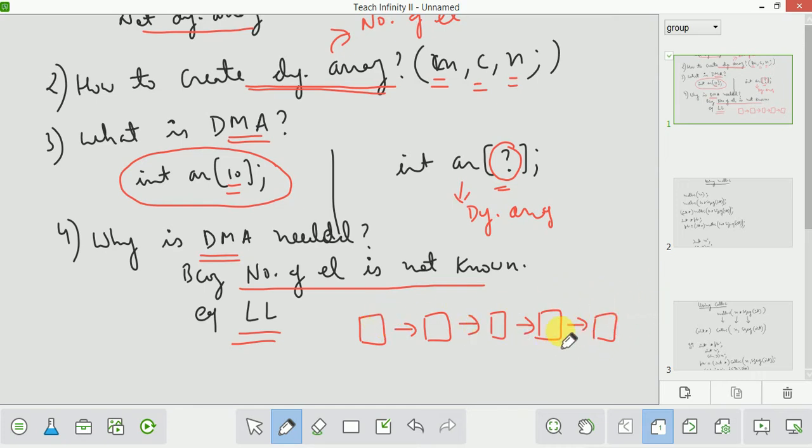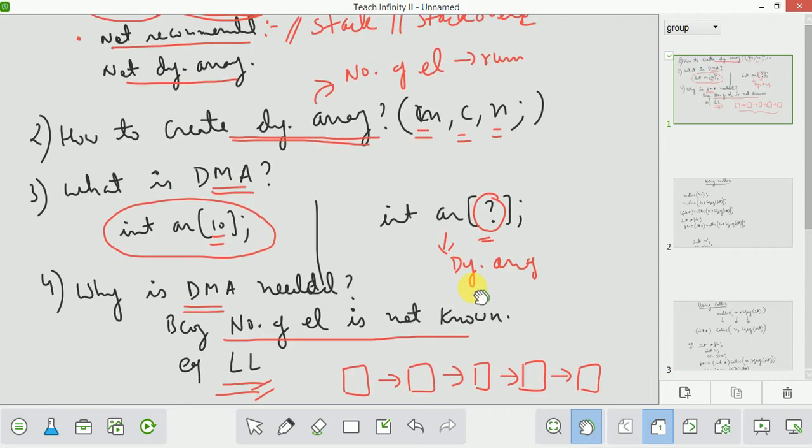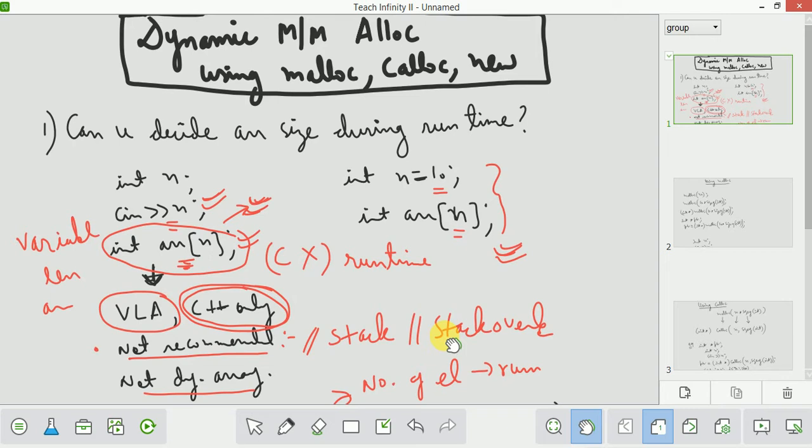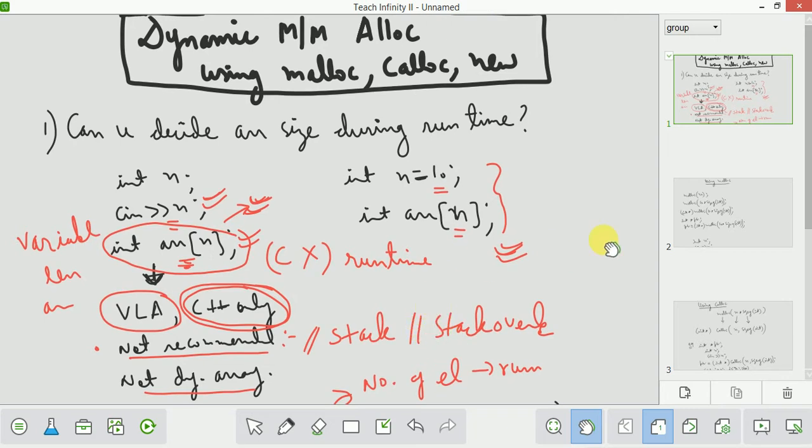In that case you need to dynamically allocate memory during runtime. As many nodes as you want, you need to dynamically create. That is called dynamic memory allocation, and that is why it is needed for creating linked lists and dynamic arrays when you do not know the number of elements in the array. So that is all about dynamic memory allocation and dynamic arrays.